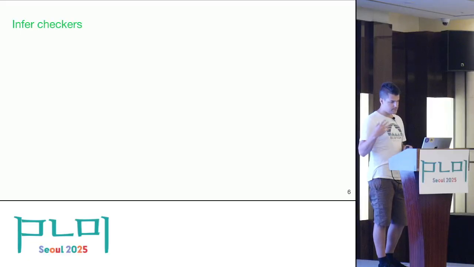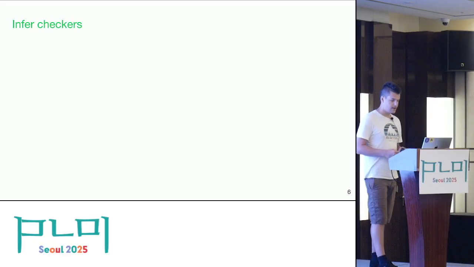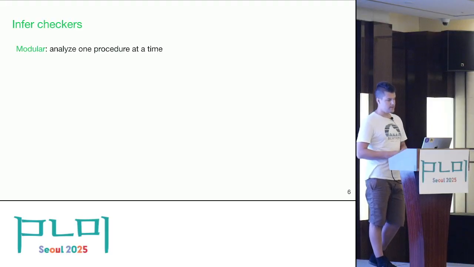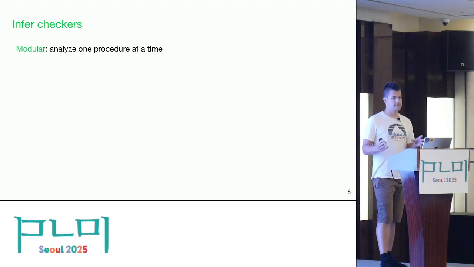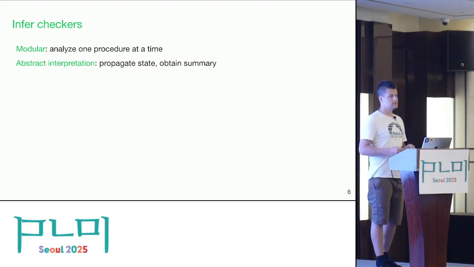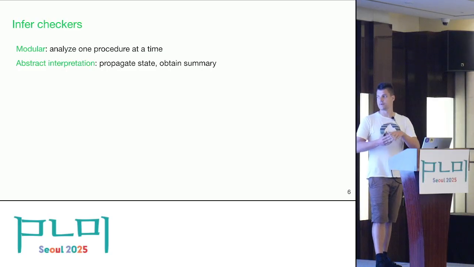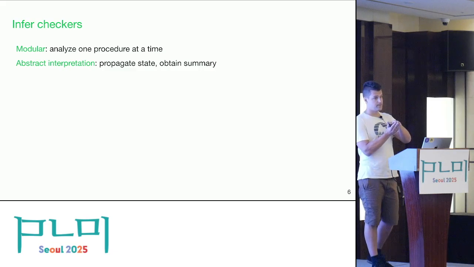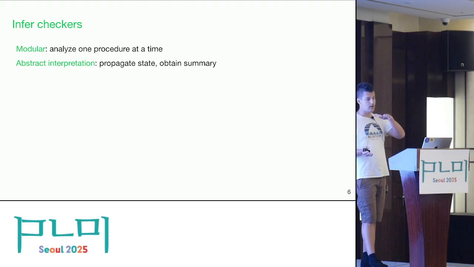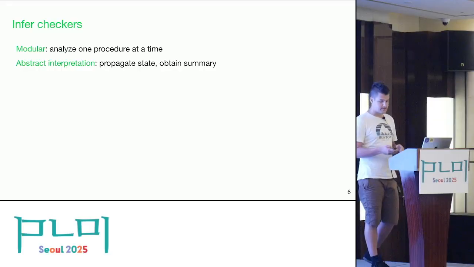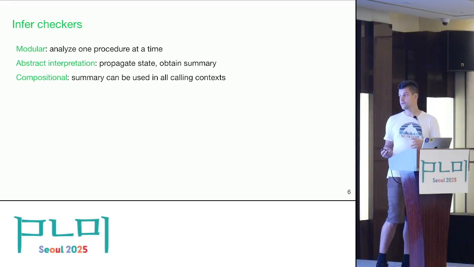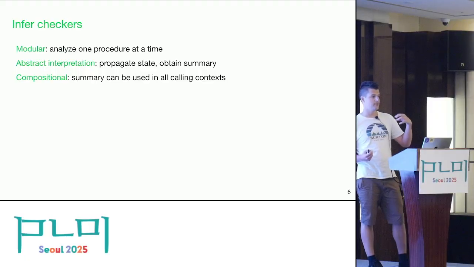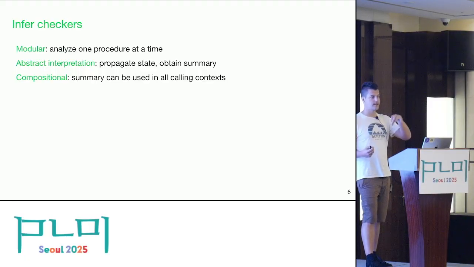And how do Infer checkers work? Well, Infer checkers are modular. They analyze one procedure at a time independently. They mostly use abstract interpretation, so they propagate some abstract state in an abstract domain through the function or procedure in order to obtain a summary. And it's compositional, which means that this summary that we obtained can be used in different calling contexts.